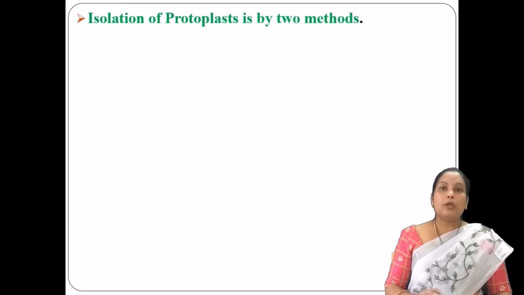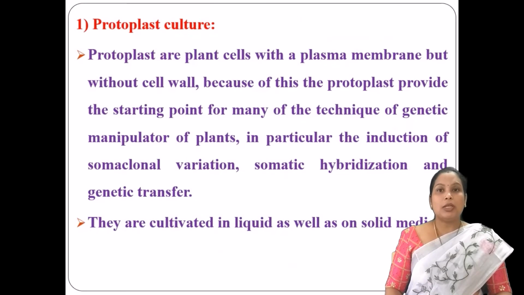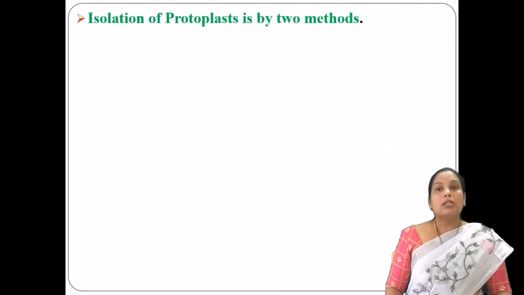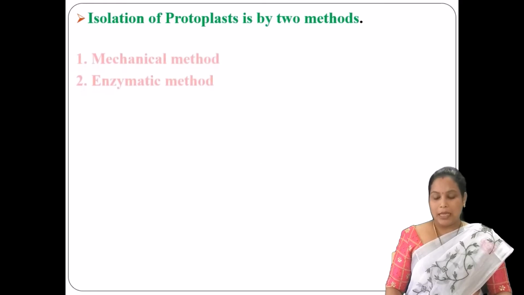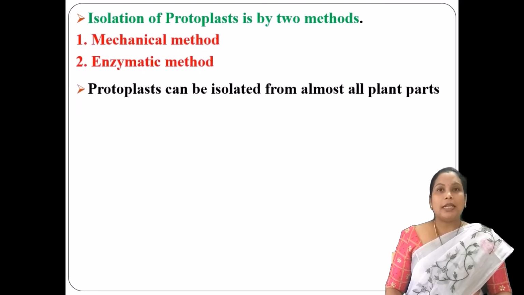So how are protoplasts isolated from plant parts? Protoplasts can be isolated by two methods. One is the mechanical method and another is the enzymatic method. What happens in the mechanical method? In the mechanical method, protoplasts are isolated with the help of mechanical instruments such as homogenizers or a mortar and pestle.